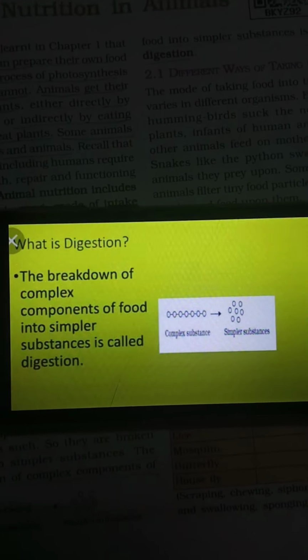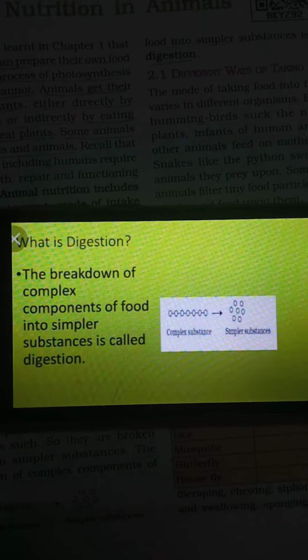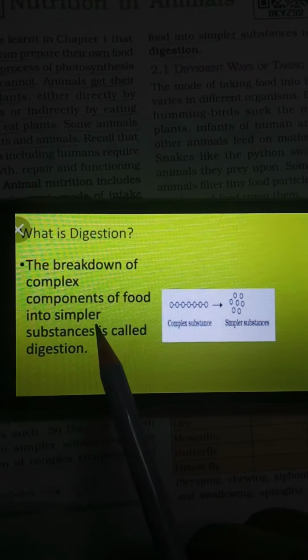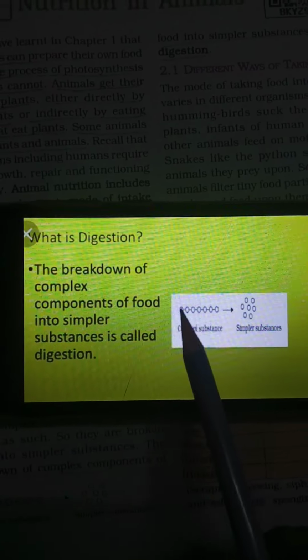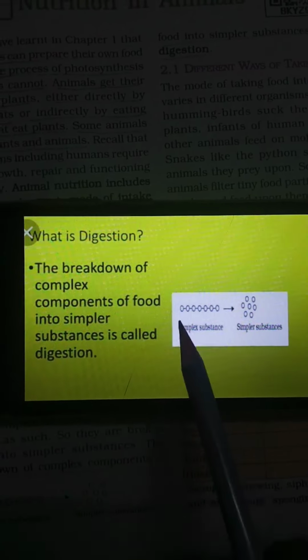Okay, next is, what is digestion? The breakdown of complex components of food into simpler substances is called digestion. So the complex substances are broken down into simpler substances for the purpose of digestion.